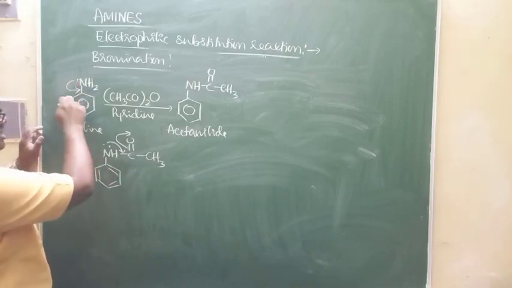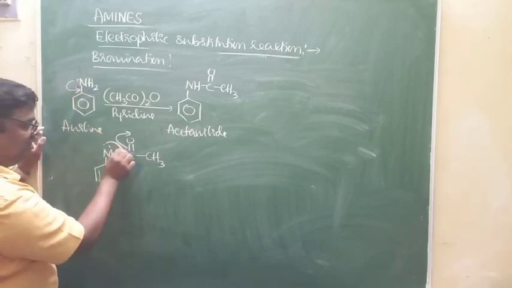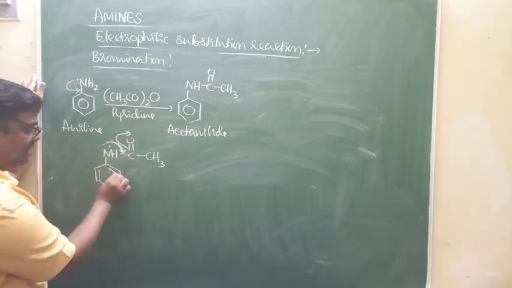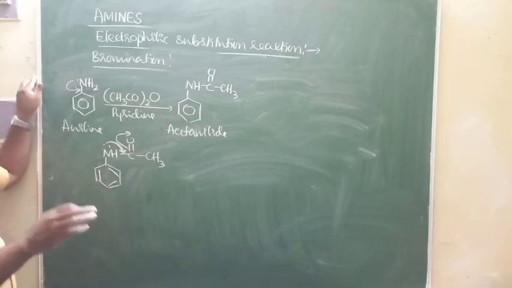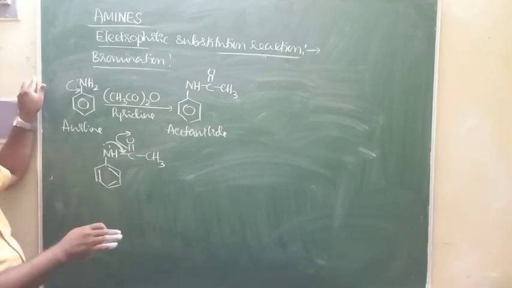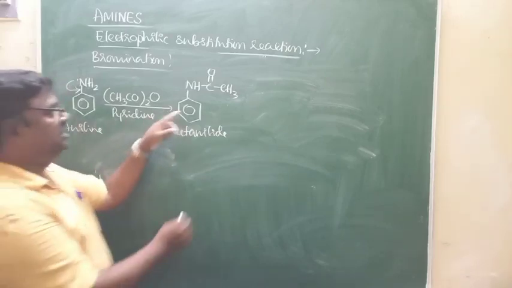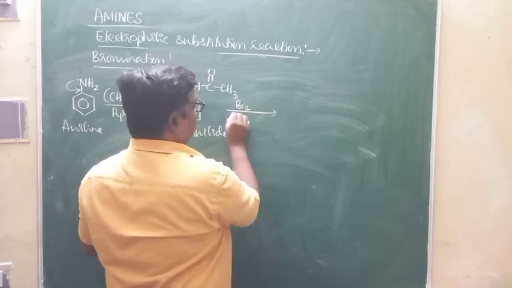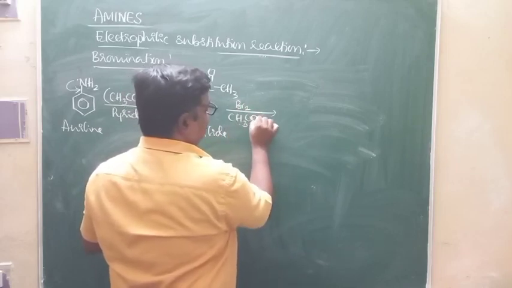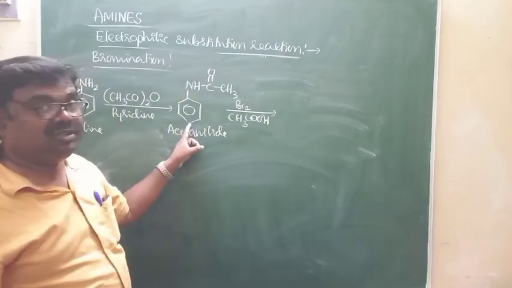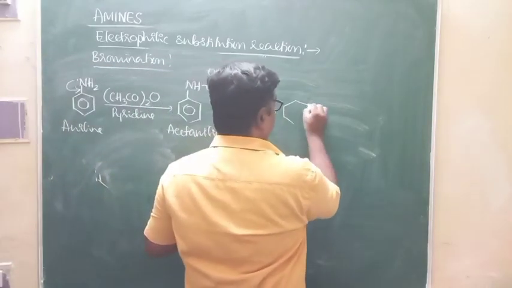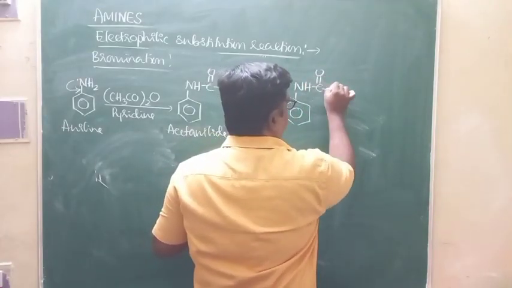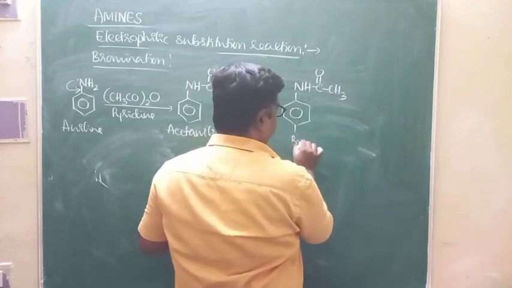Here electrons are not going directly towards benzene ring. Here electrons are moving towards C double bond O group. This is electron withdrawing group. Thereby, electron density over benzene ring decreases. Reactivity of benzene ring towards electrophilic substitution decreases. Therefore, if this compound is subjected for bromination, Br2, in presence of acetic acid, what happens? Mono substitution at para position takes place. Look at this. Mono substitution at para position takes place, right?